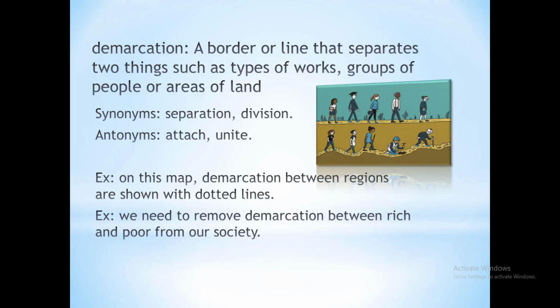Let us see our next word, which is demarcation. Demarcation means a border or line that separates two things, such as types of work, groups of people, or areas of land. A line that separates two groups of people, or it can be anything. It can be regions, it can be land, it can be communities, anything, on various parameters.